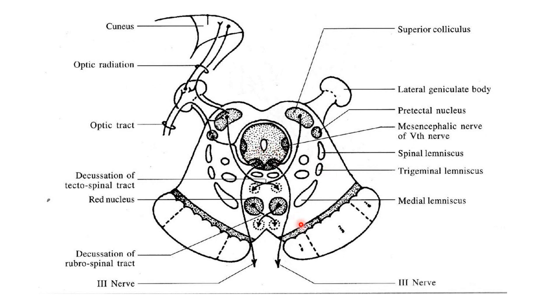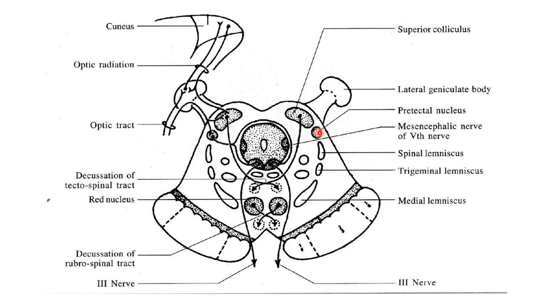After the nuclear complex, here you will find the lemniscal system: medial lemniscus, trigeminal lemniscus and spinal lemniscus. But there is no lateral lemniscus because it has merged in the inferior colliculus. So this section is at the level of superior colliculus.